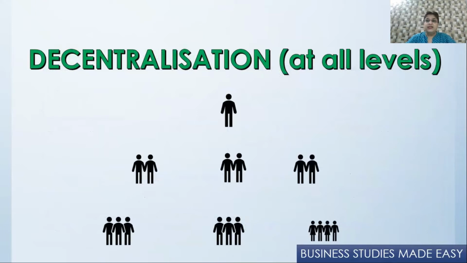Decentralization. Now, decentralization is at all the levels. So top, middle, lower level. Delegation was between two levels, and decentralization is at all the levels. Let me give you an example.